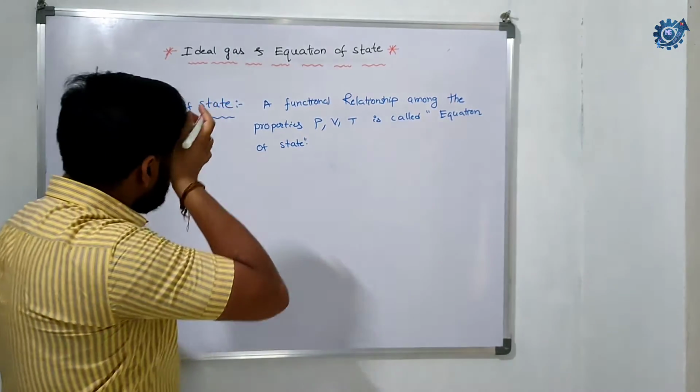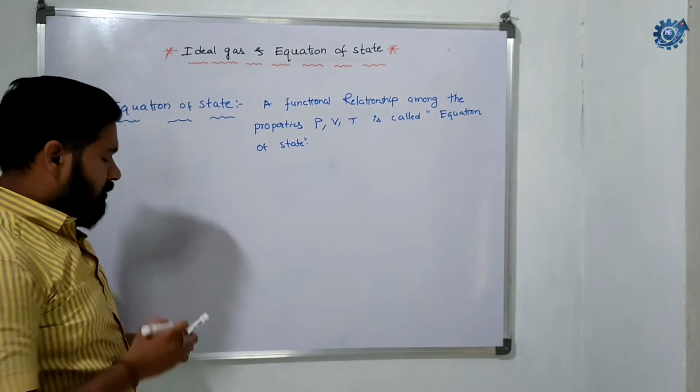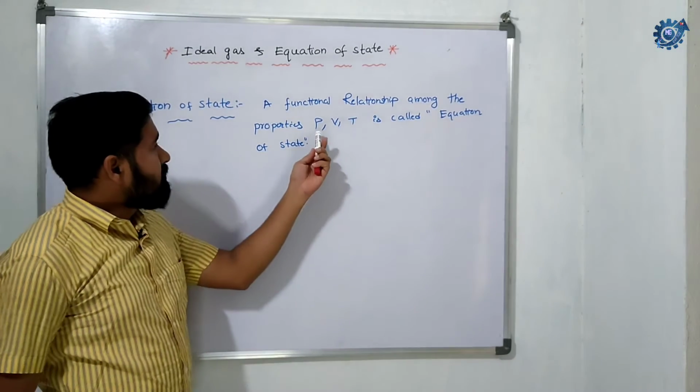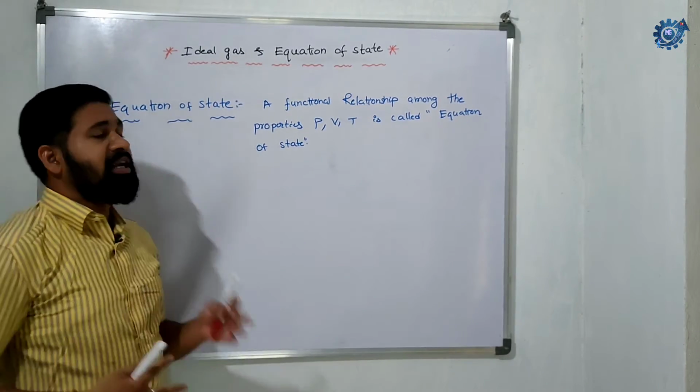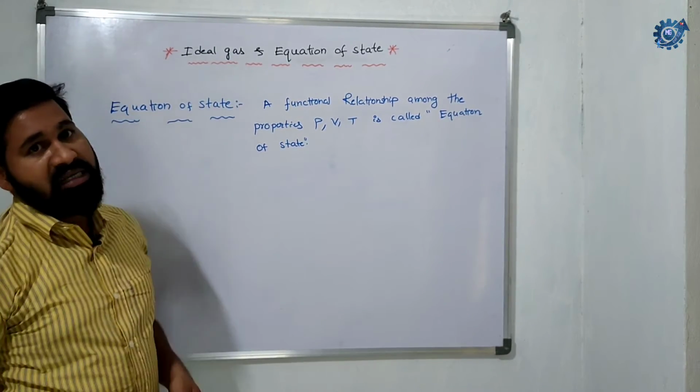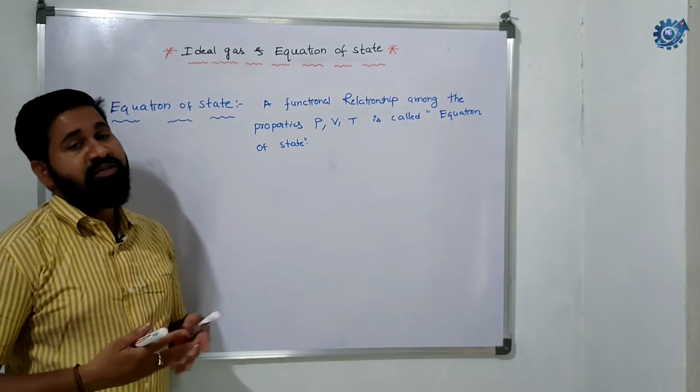So equation of state is basically an equation in which pressure, volume and temperature have some functional relationship, which we can also call the ideal gas equation for an ideal gas.